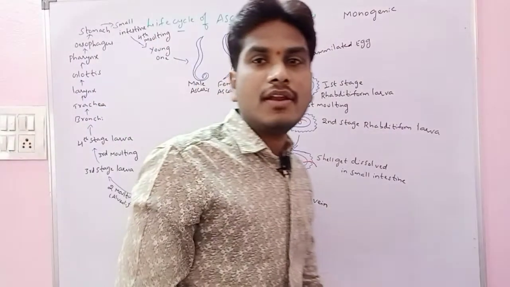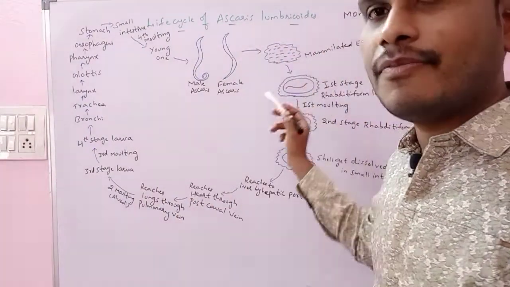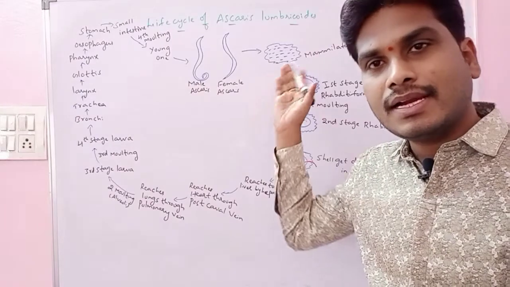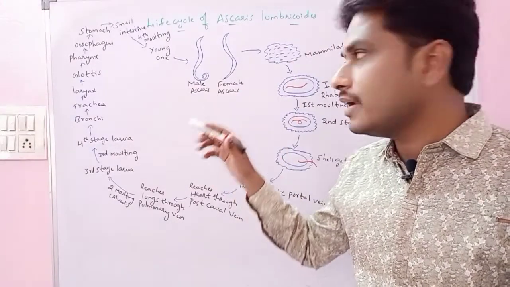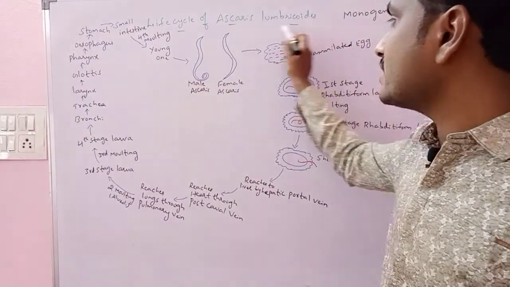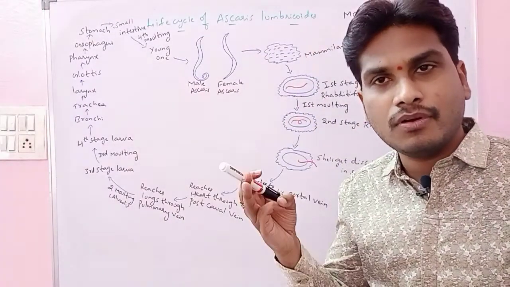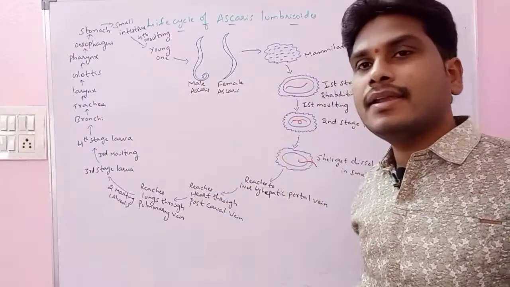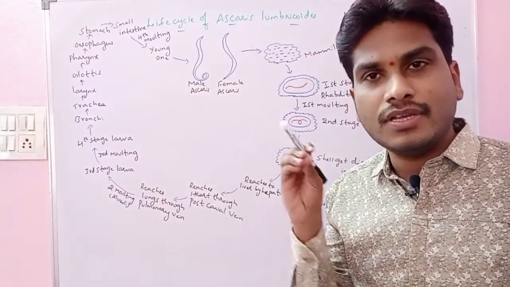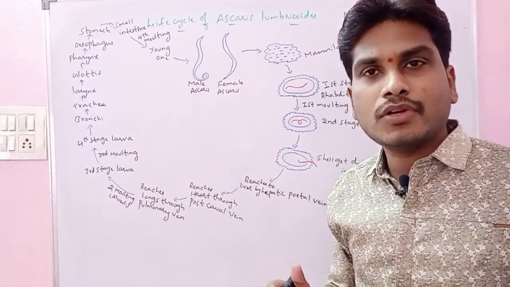Why do we call it a mammillated egg? The mammillated egg has a rough surface, with an outer protein coat, then a chitinous layer, and beneath the chitinous layer a lipid coat. This complete structure is called a mammillated egg, covered by three layers: the protein coat, chitinous layer and lipid layer. The mammillated egg lives in moist soil.